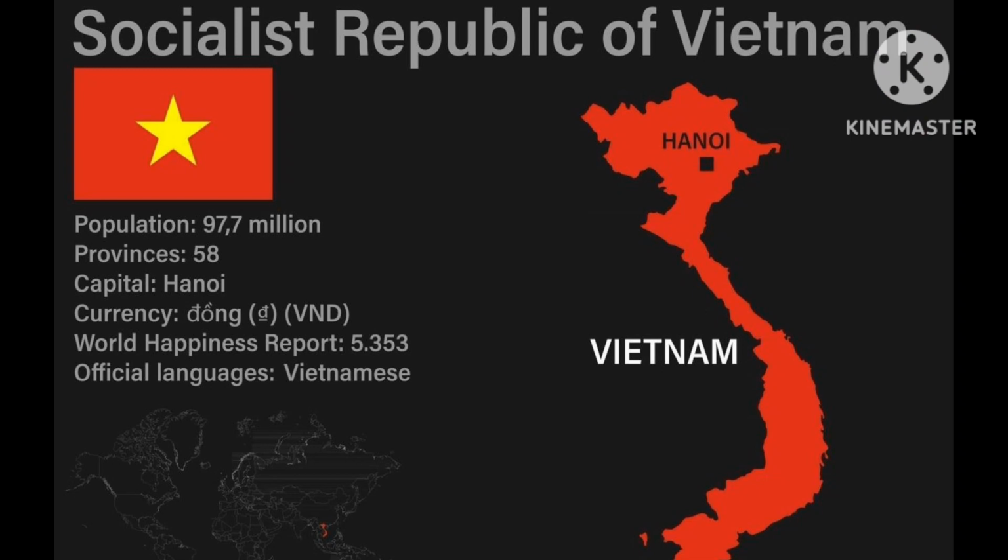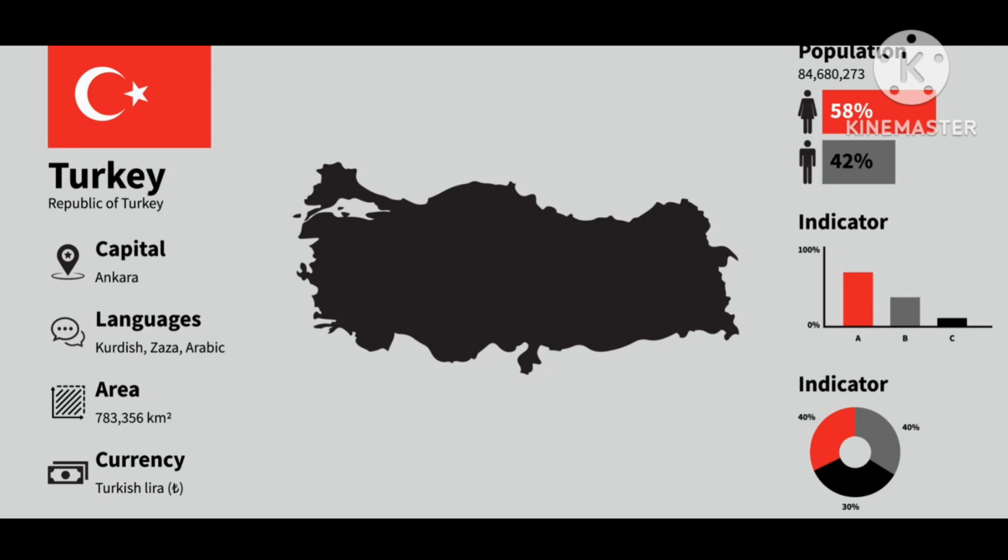And the next country is Vietnam. The capital of Vietnam is Hanoi, and its currency is Dong. And the official language of Vietnam is Vietnamese, and its world map is also shown on the screen and flag too. The next country is Turkey. The capital of Turkey is Ankara, and its currency is Turkish lira, and official languages of Turkey are Turkish, Kurdish, Zaza, Arabic, and so on. The world map is also shown on the screen.